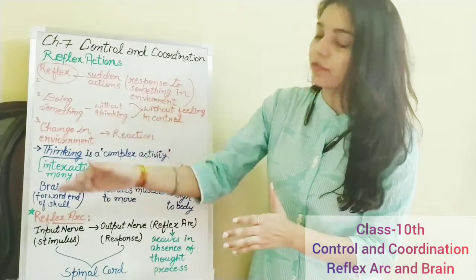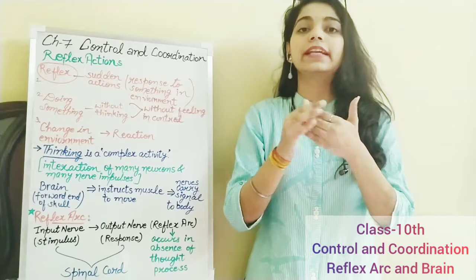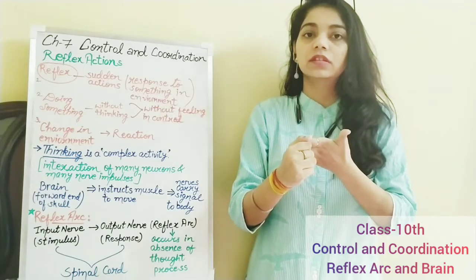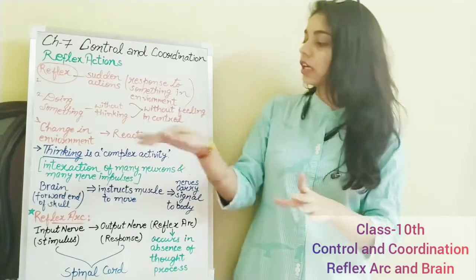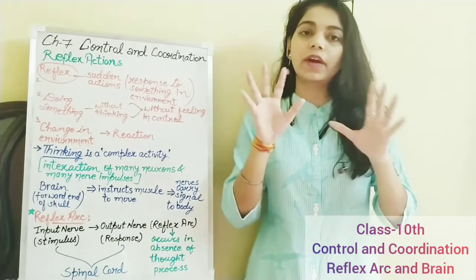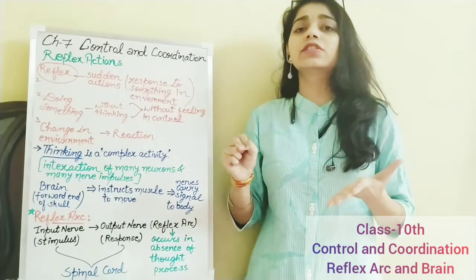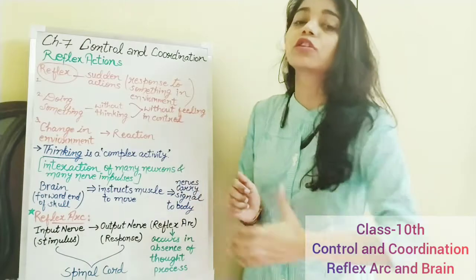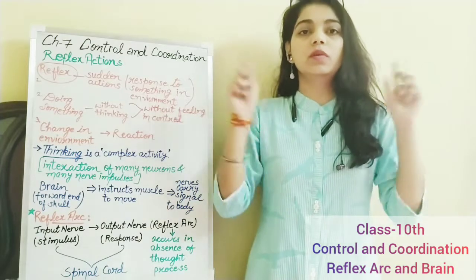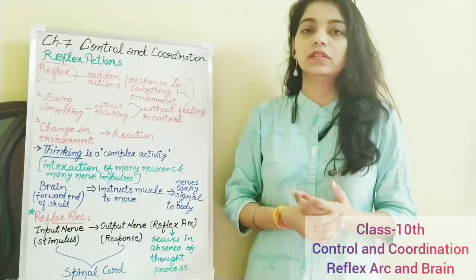So for example, if the brain is receiving messages of these fingers getting burnt, now the information is processing and thinking is involved. If thinking is involved, and the brain has received the message that some hot thing is being touched, so the thinking process is working. By that time you may get hurt, you may get burnt.